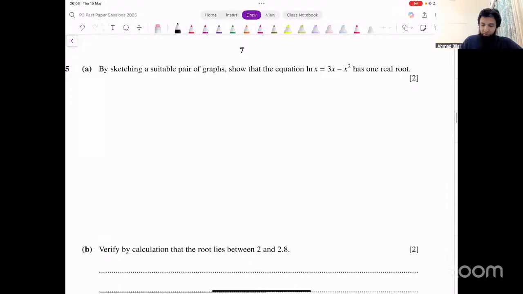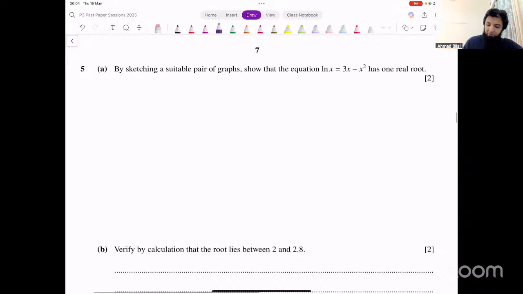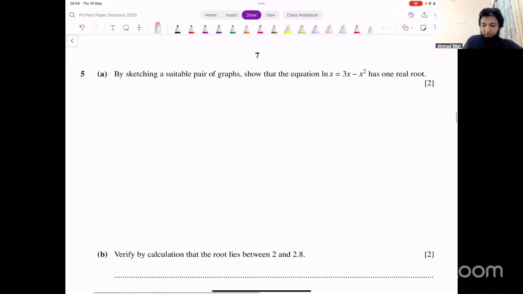By sketching a suitable pair of graphs, show that this equation has one real root. Now, in this case, they have not given you any interval. For log graph and for exponential graph, a lot of times they do not give you an interval. So you need to know the standard method for that. For log graph, there's one important point that you always need to draw, and you also need to know about the asymptote of this graph. When do you get the asymptote, and at what point do you have that important point?